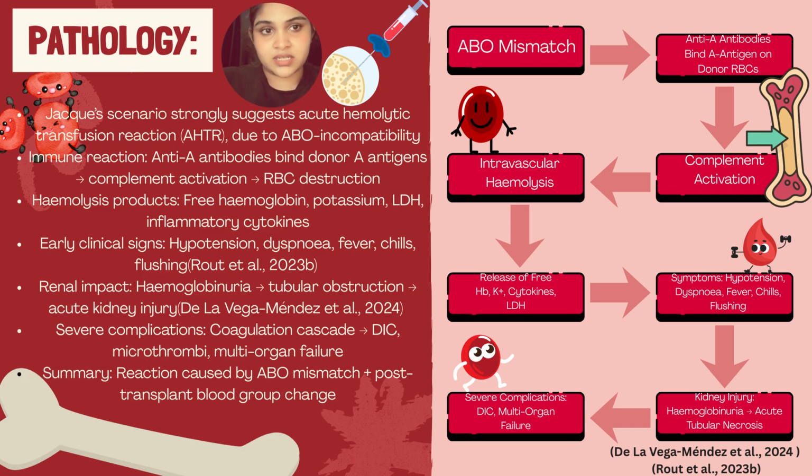The hemoglobin released into the bloodstream travels to the kidney, where it can cause hemoglobinuria and tubular obstruction, eventually leading to acute kidney injury. At the same time, the reaction triggers the coagulation cascade, increasing the risk of DIC, microthrombi formation, and multi-organ failure in severe cases. Overall, this reaction results from ABO incompatibility and leads to widespread hemolysis, renal injury, and systemic inflammatory complications.